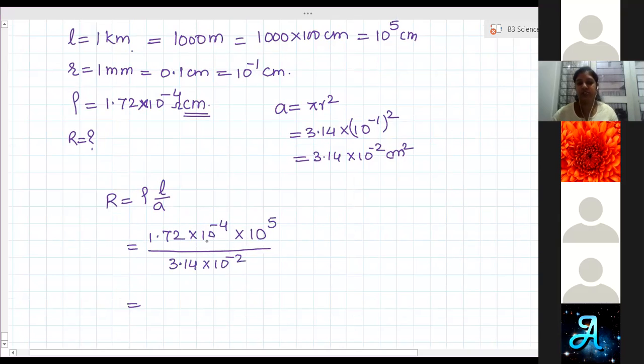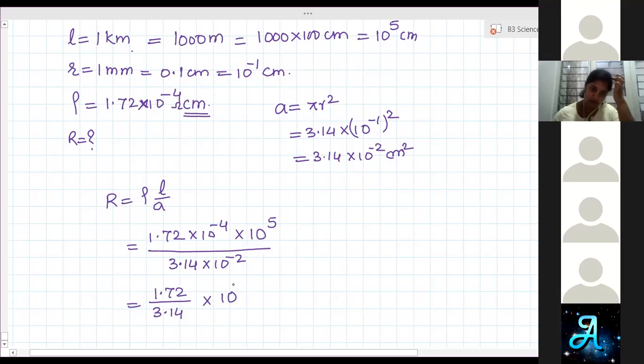Simplify the exponential, use the laws of exponents. And here the numbers are 1.72 by 3.14 into 10 to the power 3.